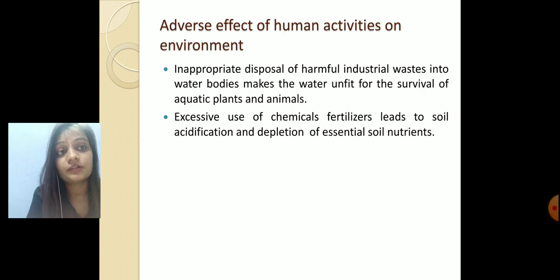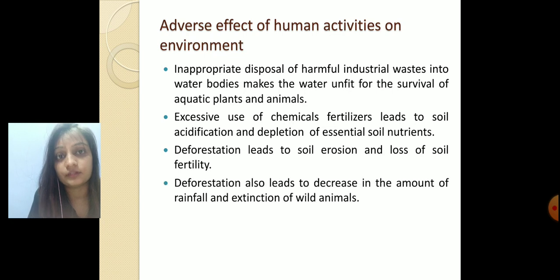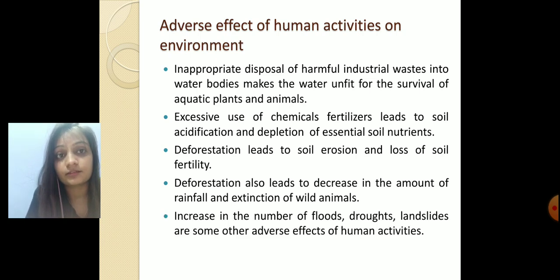Excessive use of chemical fertilizer leads to soil acidification and depletion of soil nutrients. Deforestation leads to soil erosion and loss of soil fertility. Deforestation also leads to a decrease in the amount of rainfall and extinction of wild animals. It's very clear that the home of wild animals is the forest, and if we cut down the forest, then they will become homeless and slowly they will become extinct. An increase in the number of floods, droughts and landslides are some other adverse effects of human activity.